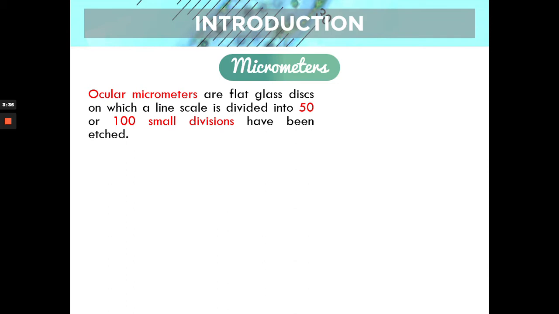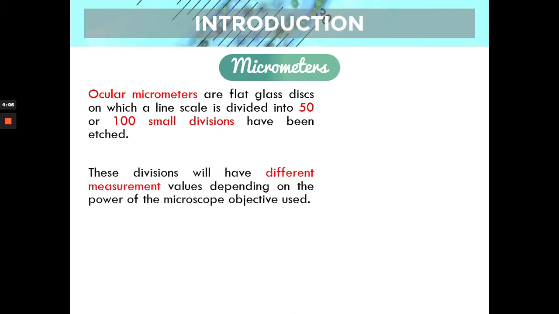The ocular micrometer is placed in your eyepiece, so it is always stationary. No matter what objective you use, the ocular micrometer stays there and does not move, because it's included in the eyepiece. Understand? It's in the eyepiece. I have to emphasize that. By the name itself, ocular, it's the micrometer that is placed inside your eyepiece or oculars.